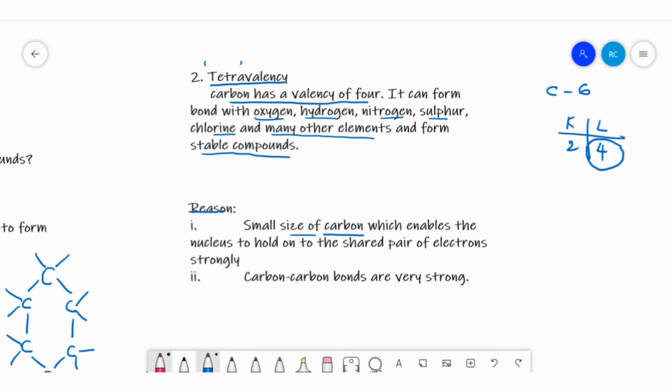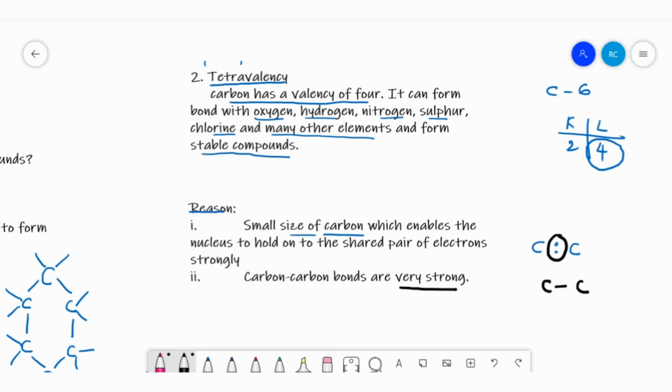For example, if carbon shares one electron with another carbon, because of the small size, this shared pair of electrons is held very tightly by the atom, which means that the bond formed between carbon and carbon will be very strong.